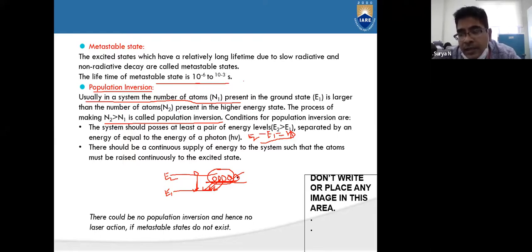So to achieve lasing action, what is to be done? Each atom in the metastable state should get stimulated. Why should it get stimulated? To make the downward transition, to achieve the lasing action. The atoms at the metastable state should get stimulated so that they reach the ground state. So that is the condition.